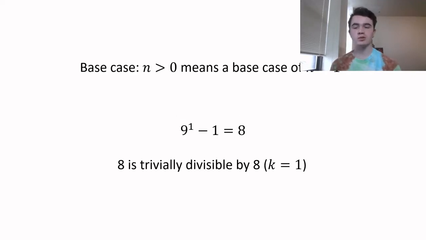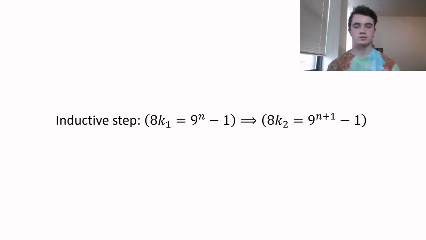This problem is solvable using weak induction, so we only need one base case. n being greater than 0 means that our base case must be n equals 1. When n equals 1, our formula becomes 9 to the 1 minus 1, which is of course 8, and 8 is trivially divisible by 8.